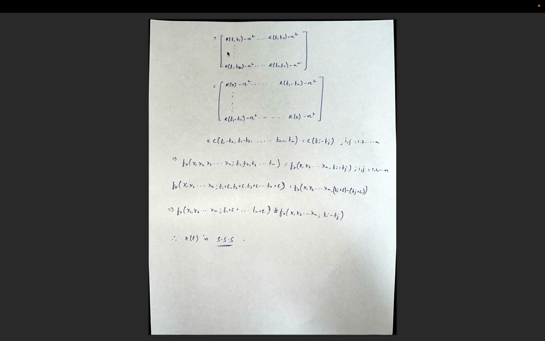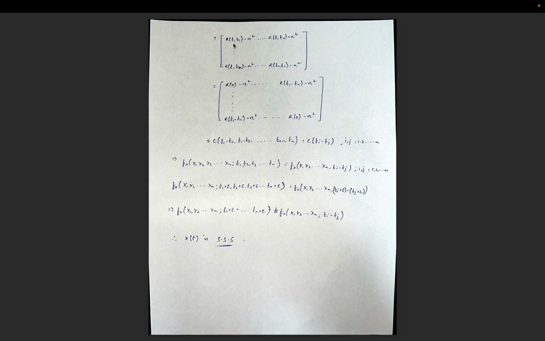The second row will be R of t2, t1 minus eta square, and so on until R of t2, tn minus eta square. The last row is R of tn, t1 minus eta square, and so on, R of tn, tn minus eta square.